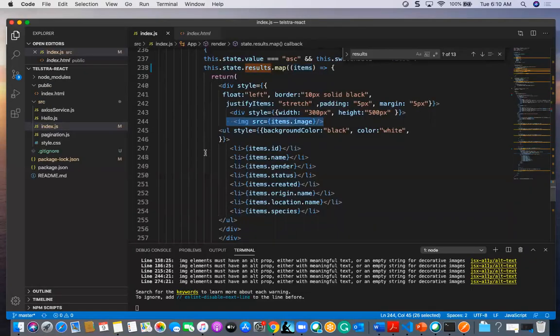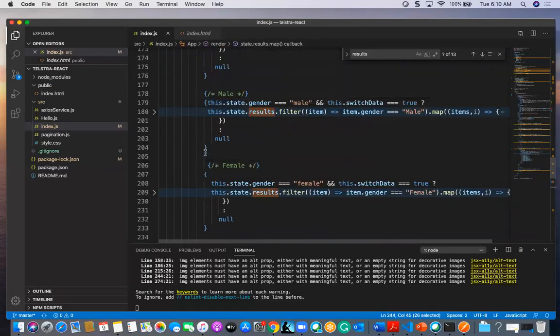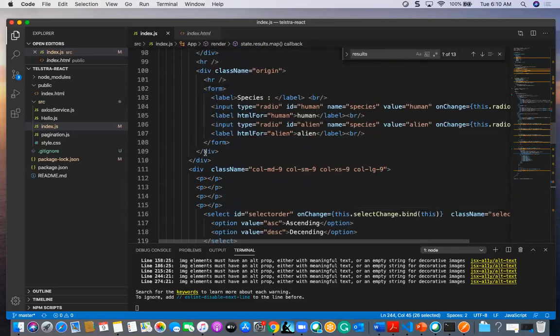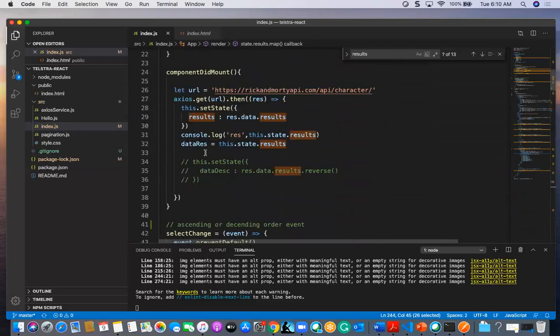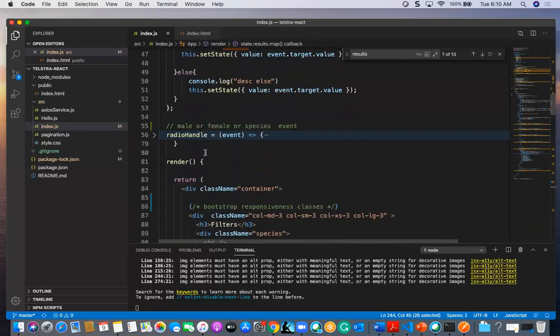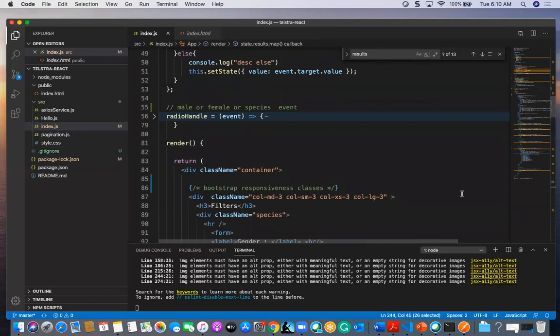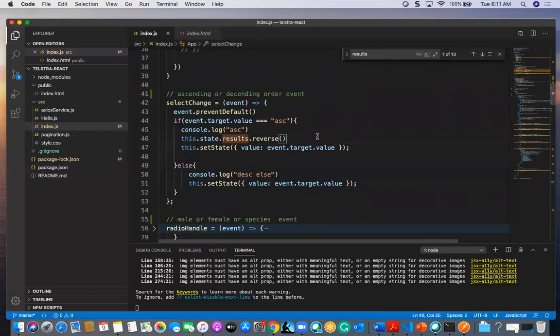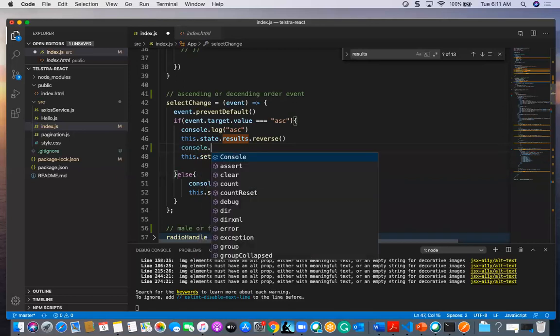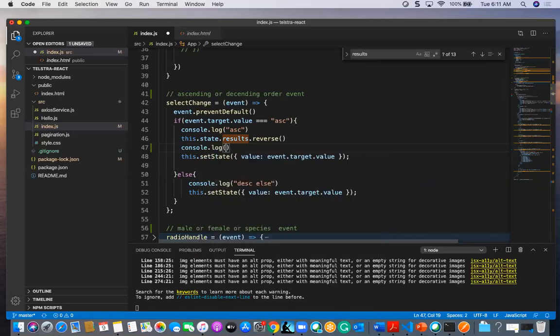Okay, so if I click on this ascending, I will show you here what the value for the ascending is.